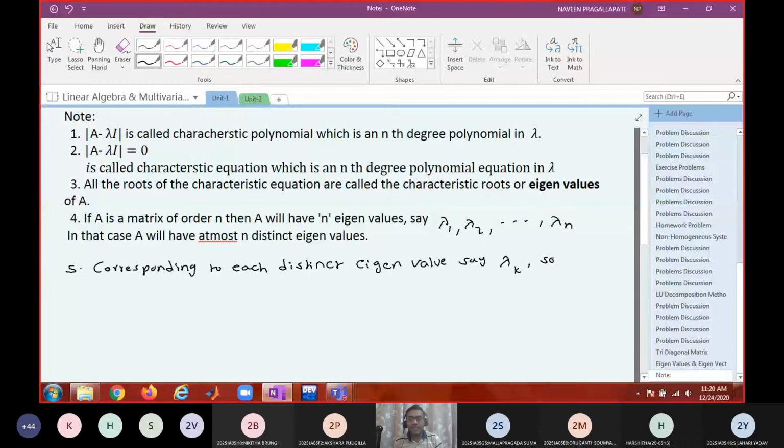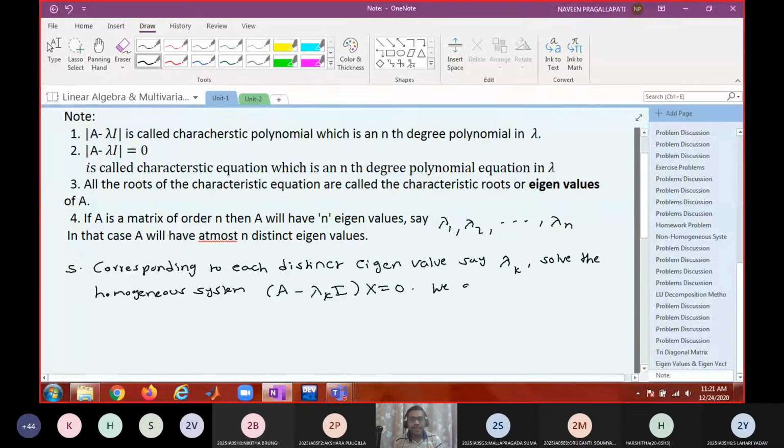Solve the homogeneous system A minus lambda k I into x equal to 0.